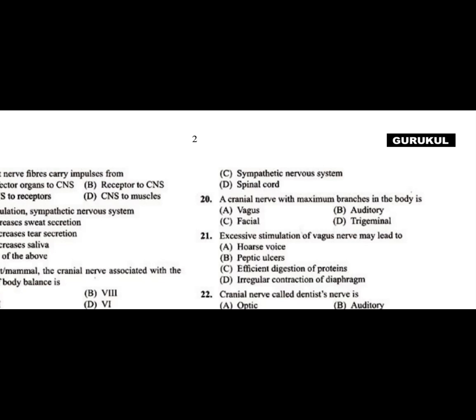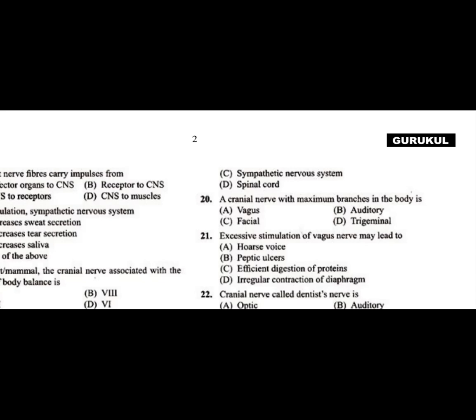Facial nerve is also not the one with the maximum branches. Trigeminal is the one having maximum branches. The trigeminal nerve branches into the ophthalmic nerve, maxillary nerve, and mandibular nerve.